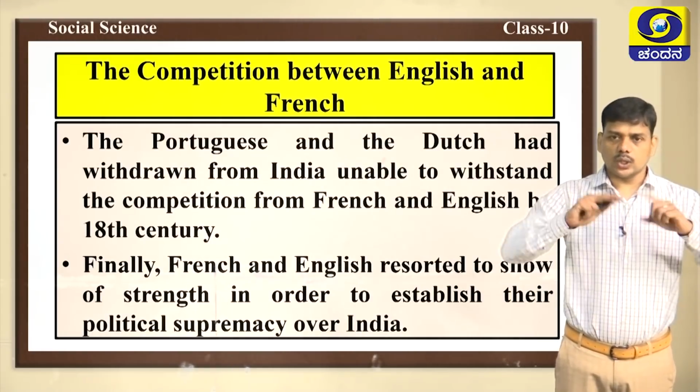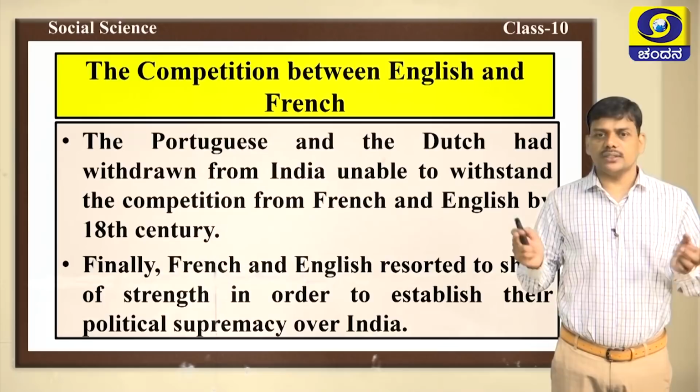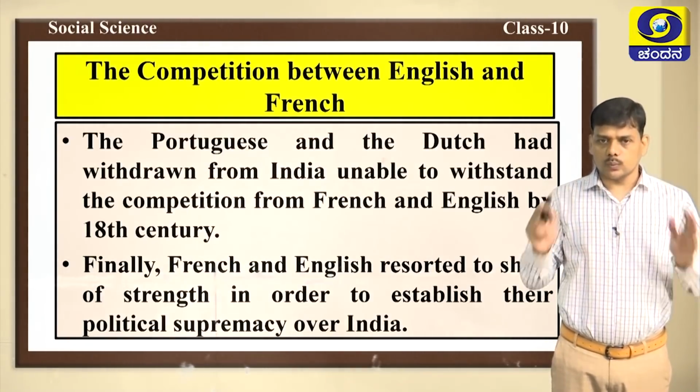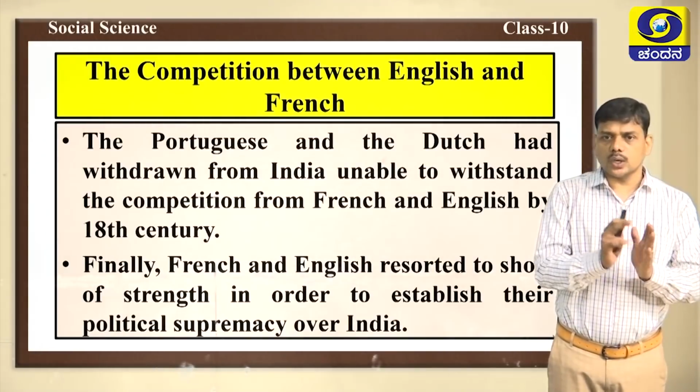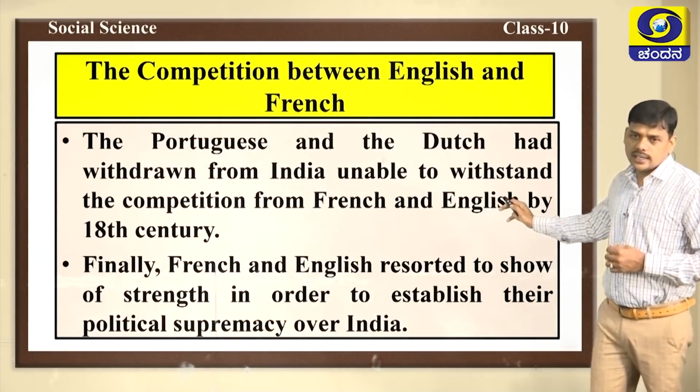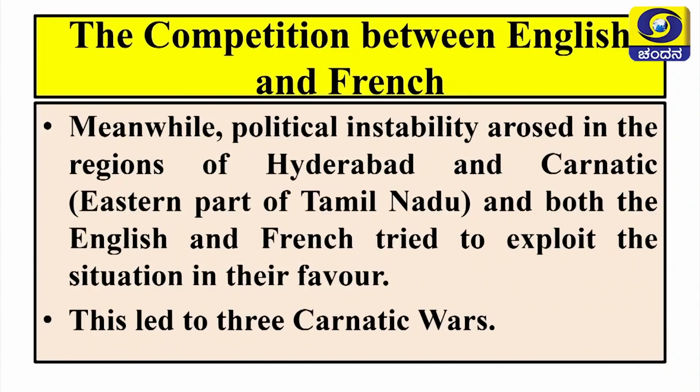In this way, the competition between the English and the French is known as the Carnatic Wars. The best example for the competition between English and the French is the Carnatic War. Here we can see political instability arose in the regions of Hyderabad and Carnatic. What do you mean by Carnatic?